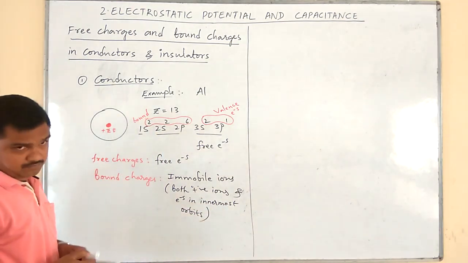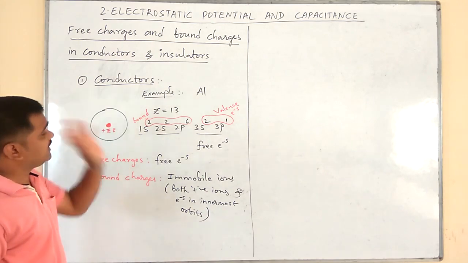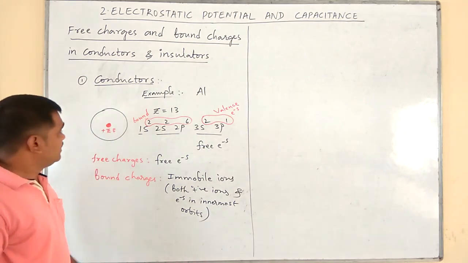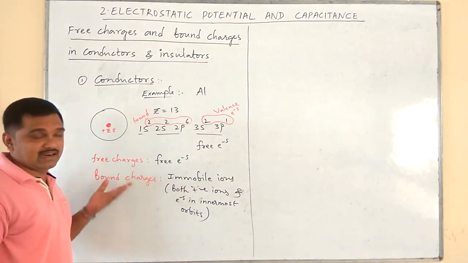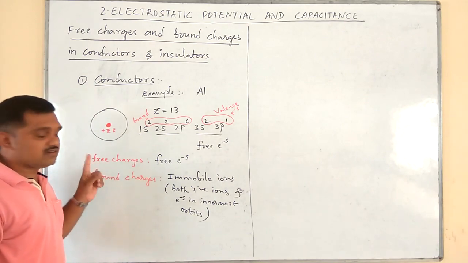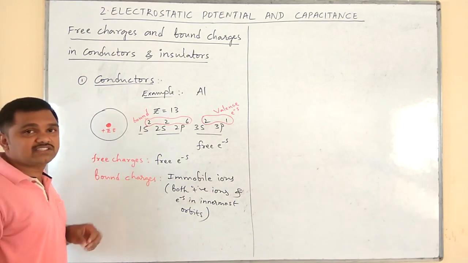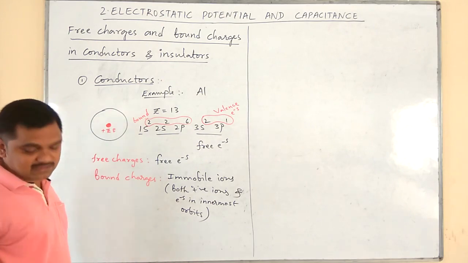These are the bound charges present in the case of conductors. It's a 2-mark question, as I said earlier: mention the free charges and bound charges present in conductors. Like that they will ask.